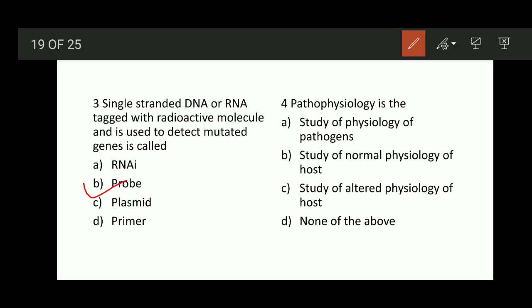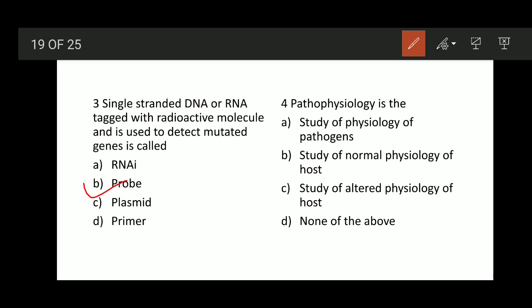Option B, study of normal physiology of host. It is physiology only, once again. Option C, study of altered physiology of host. Yes, Option C is the right answer. It is a study of altered physiology of host.